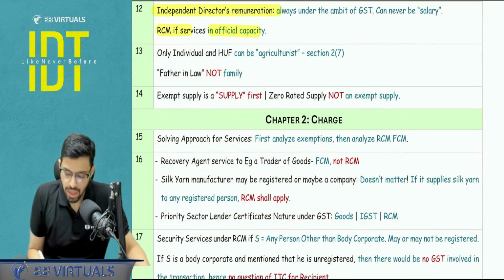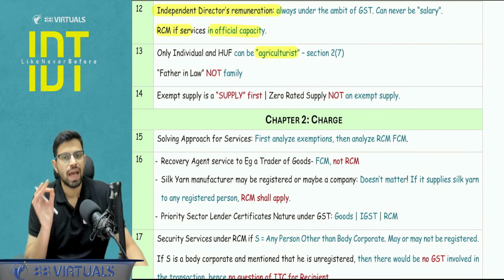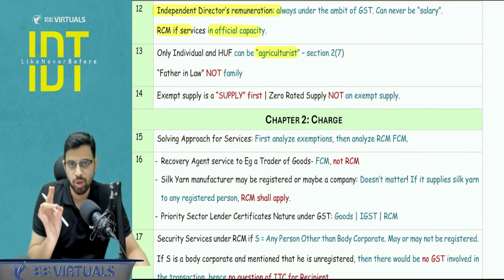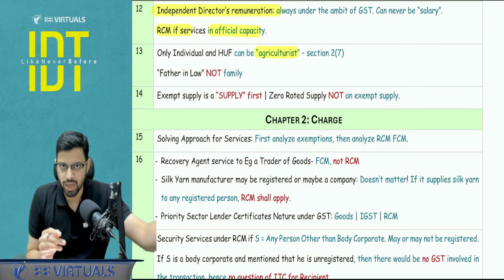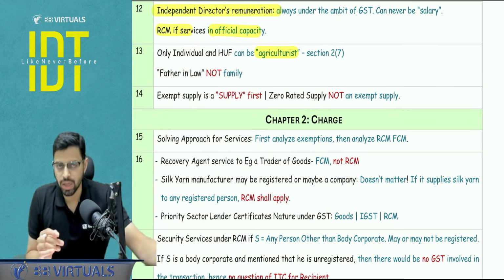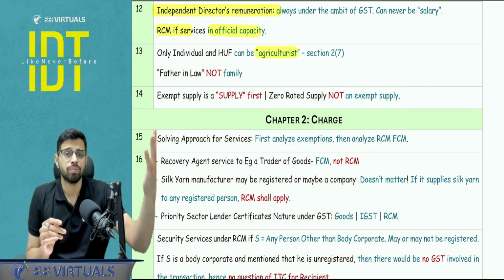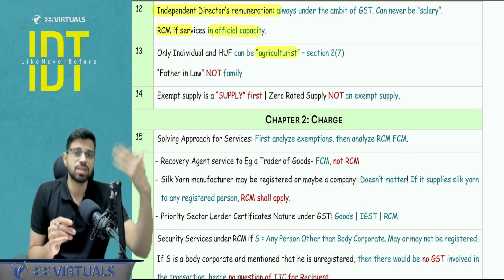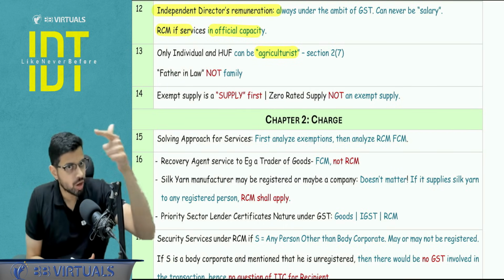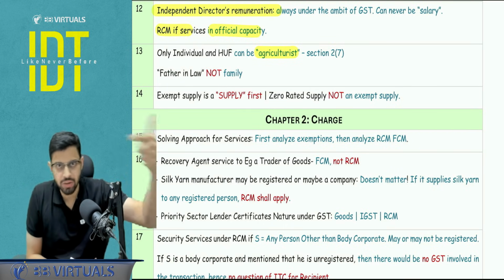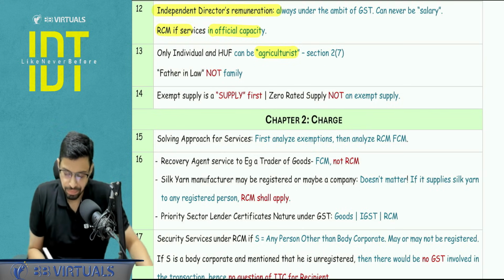Okay, next, just a point to be noted from the definitions. Agriculturist: only an individual and HUF can be an agriculturist, provided they are doing the cultivation of land, or families involved in the cultivation of land, or hired labor is there but personal supervision is involved. So only individual or HUF, not a company, not a partnership firm, not a body corporate, nothing else.